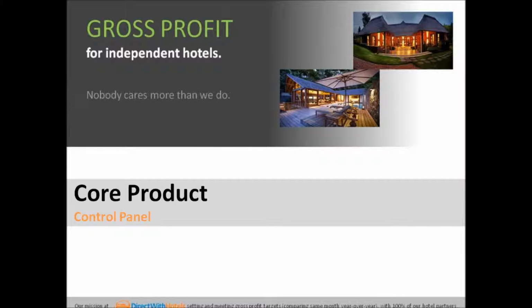Control Panel is an internal tool that allows users to manage new and existing hotel accounts, monitor hotel lifecycle, manage online marketing initiatives, and reservations handling.